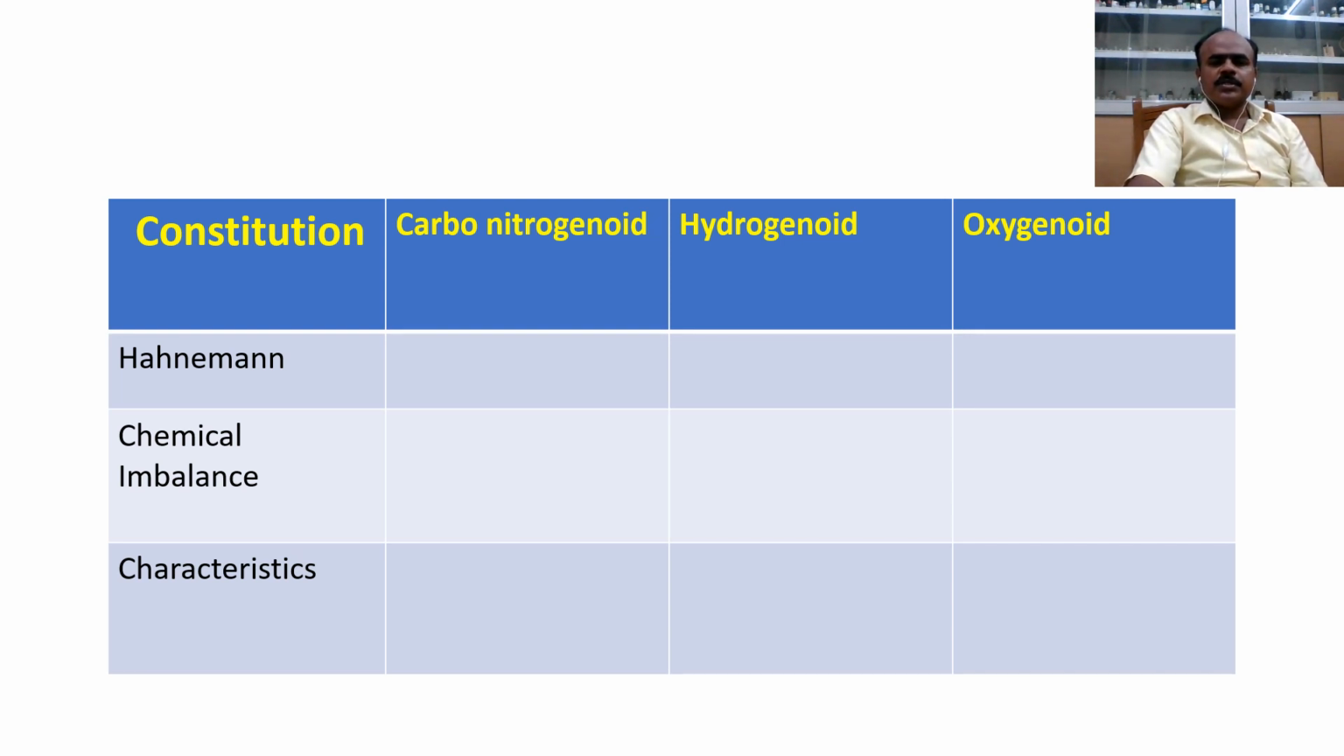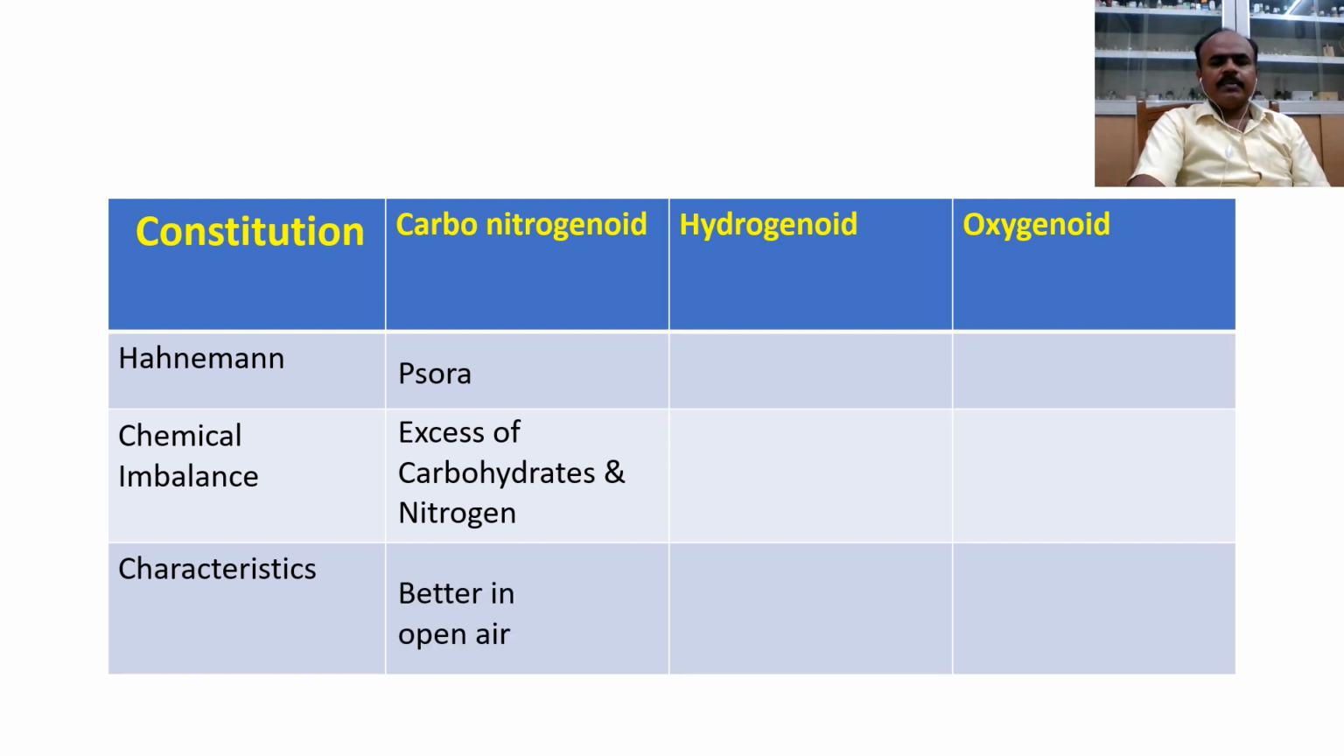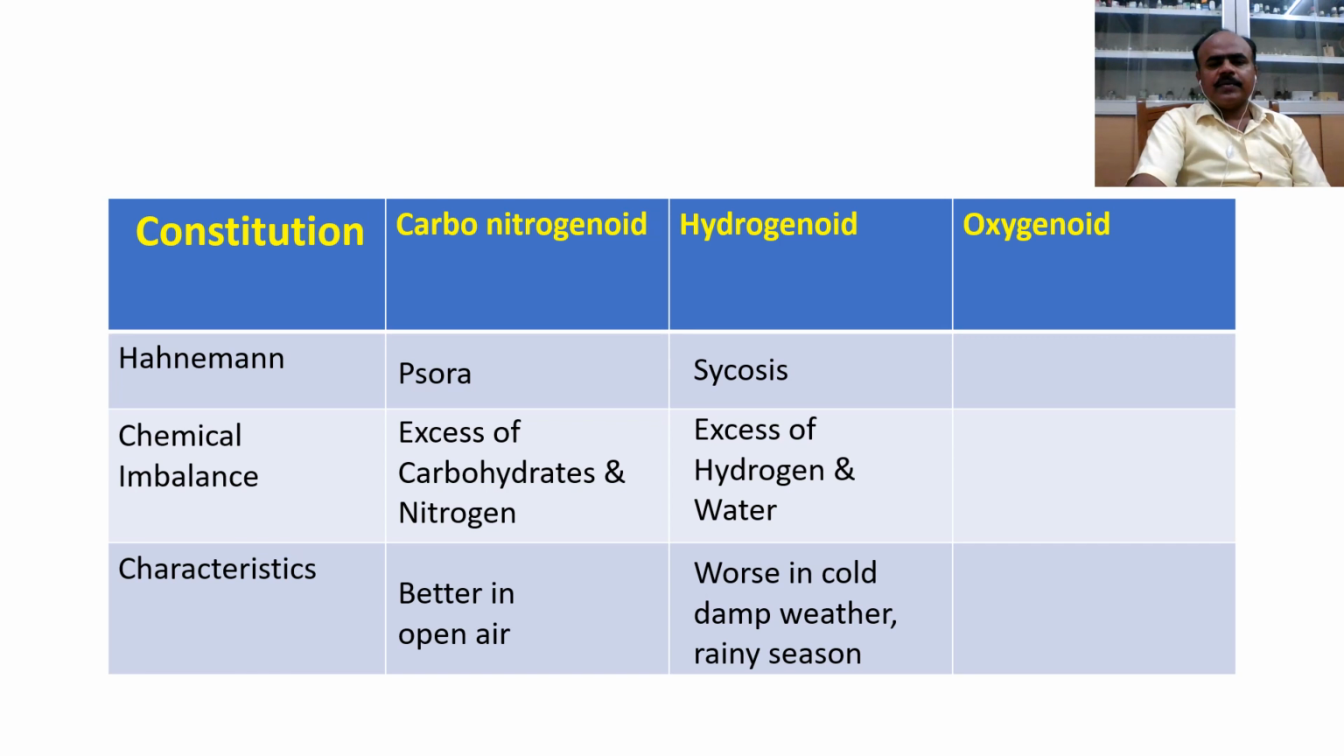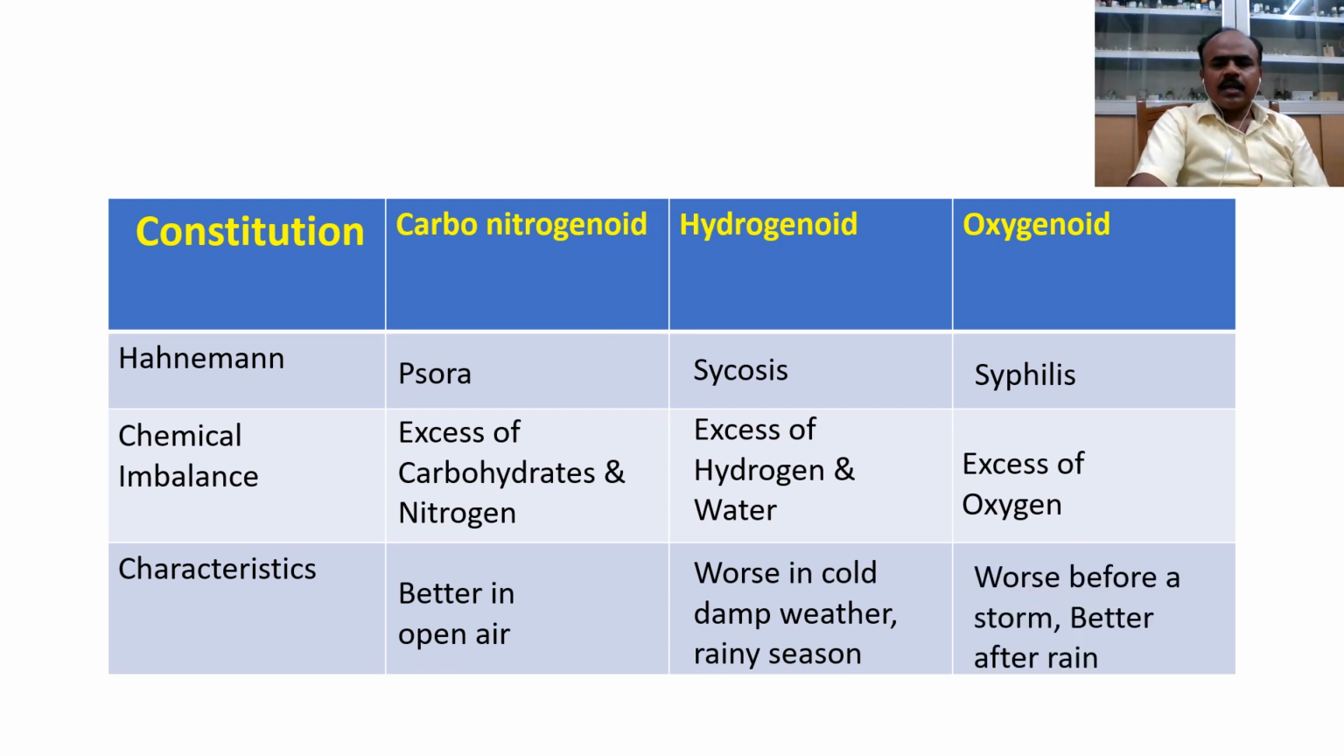So carbon nitrogen constitution is nothing but Hahnemann's psora. The chemical imbalance that we find in carbon nitrogen constitution is excess of carbohydrates and nitrogen, and they feel better in open air. So hydrogen constitution is Hahnemann's sycosis. The chemical imbalance is excess of hydrogen and water, and these people are aggravated in cold, damp weather and in rainy season. So as you know, oxygen constitution corresponds to Hahnemann's syphilis with excess of oxygen, which is the chemical imbalance that we find in oxygen constitution, and they are worse before a storm, better after raining.